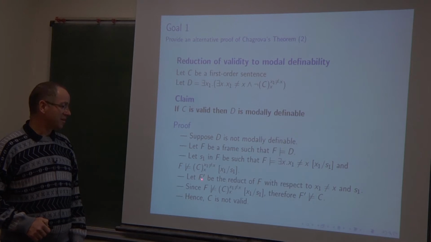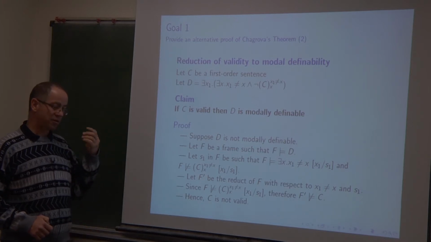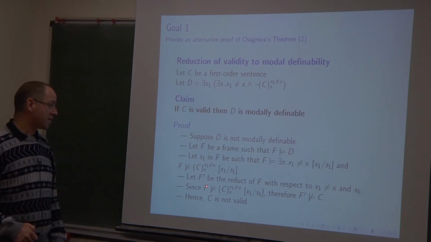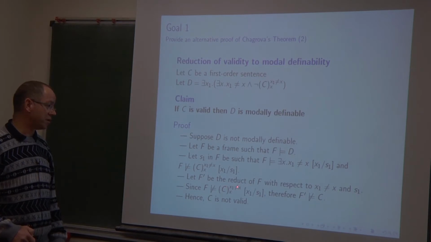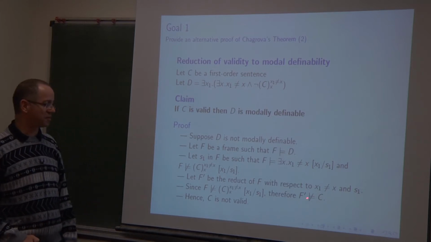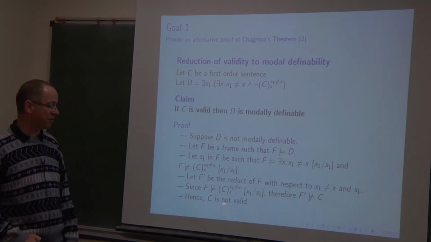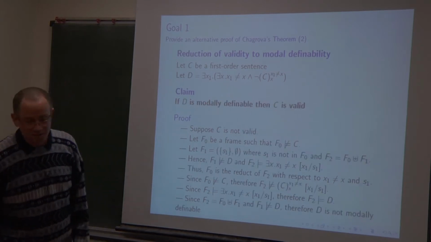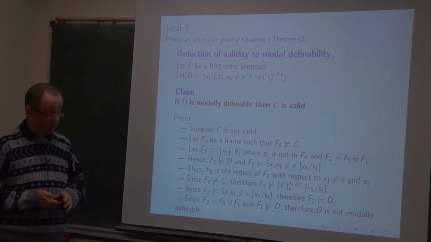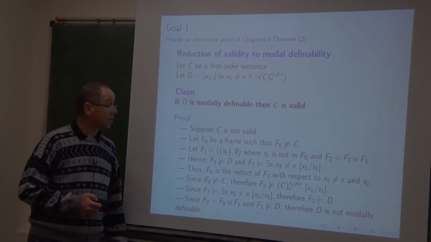So it is the reduct. If you remember the Hodges theorem, in fact, it is in the book of Hodges. Since F does not satisfy the relativization of C with respect to this formula when X1 is interpreted by S1, then F prime does not satisfy C. It is just the theorem of Hodges I have remarked. And therefore, C is not valid in F prime, and it is not valid. The converse: we want to prove that the modal definability of D implies the validity of C.